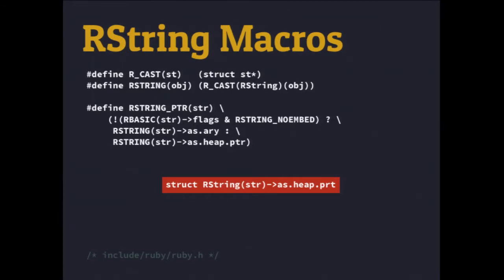So, if we weren't using a macro, if we substituted this all out the way it works, this is basically what a developer would have to write, right? You have to cast the RString back and then get the pointer. Or write the code that determines if it's in the array instead of the pointer itself. So we're using macros so we don't have to write this everywhere and all the conditional logic to hunt things down. And it makes life a lot easier.